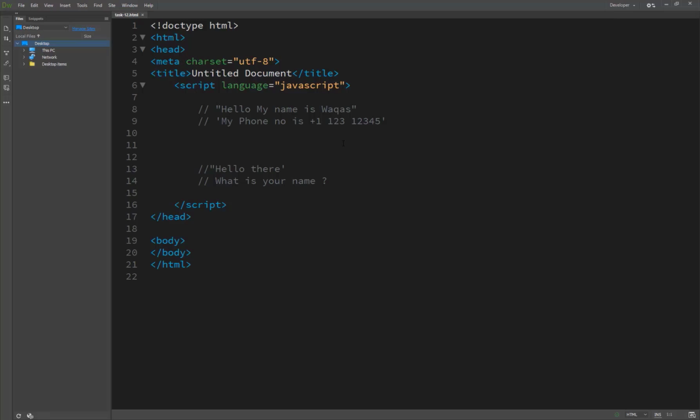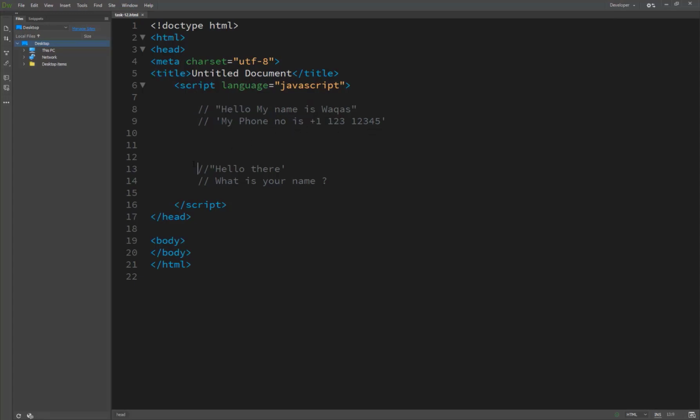that can contain letters, numbers, punctuation, and special characters. When specifying a text string in JavaScript, you need to enclose the string in single or double quotes. For instance, the following are valid strings. These both are valid strings: Hello, my name is Vakas. My phone number is +1 123 12345.